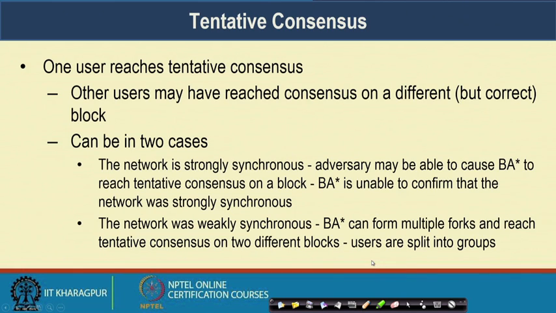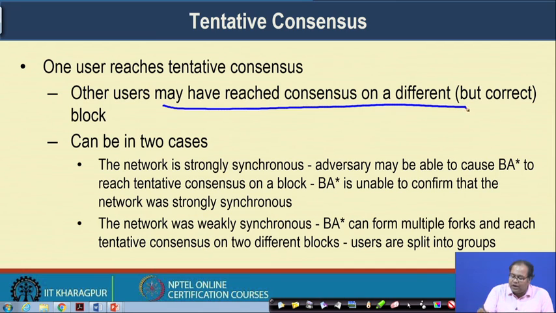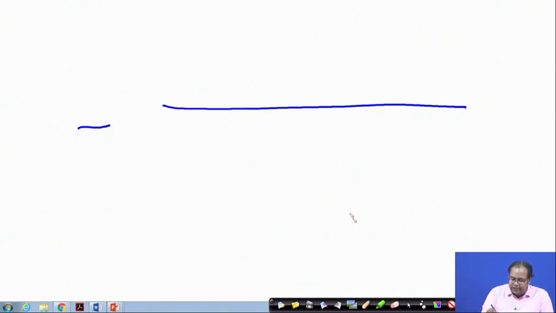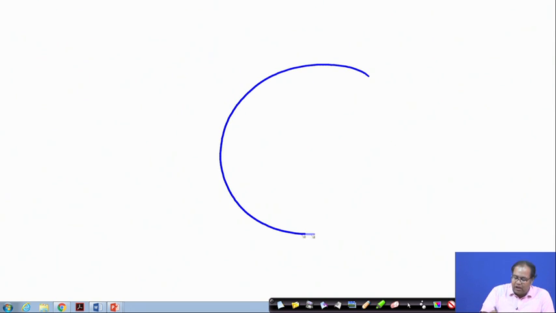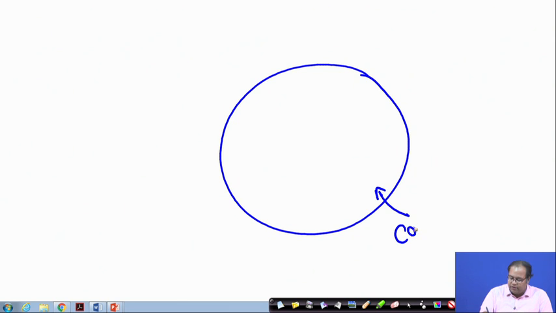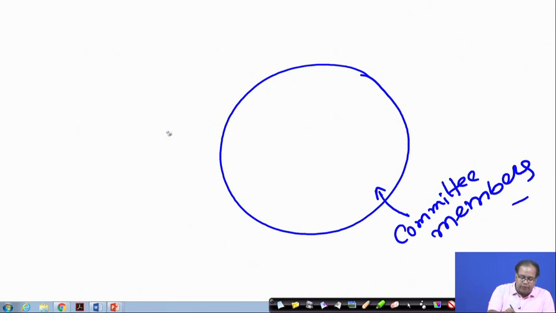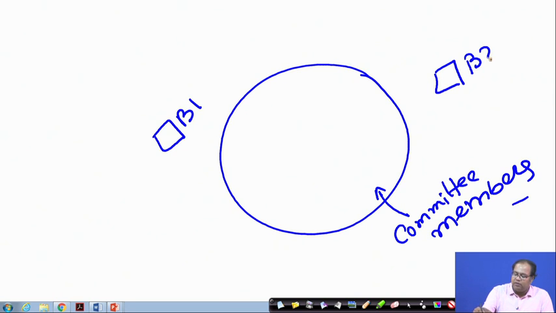So, next we look at the concept of tentative consensus. Tentative consensus says that one user reaches tentative consensus when other users may have reached consensus on a different but correct block. It is just like this. If I look at the entire set of committee members, and say two blocks have been proposed. One block has been proposed as B1, another block has been proposed as B2.